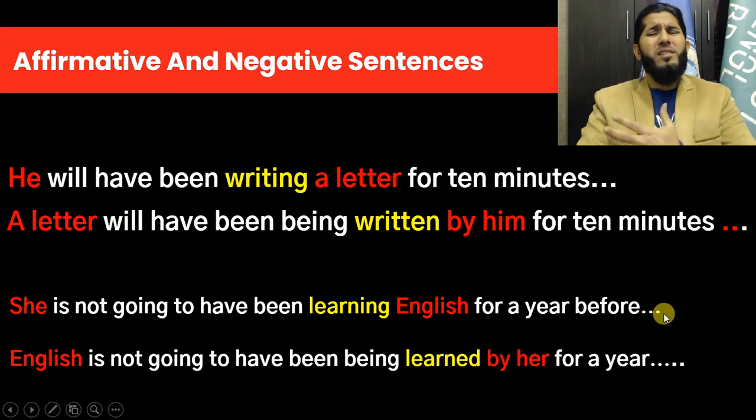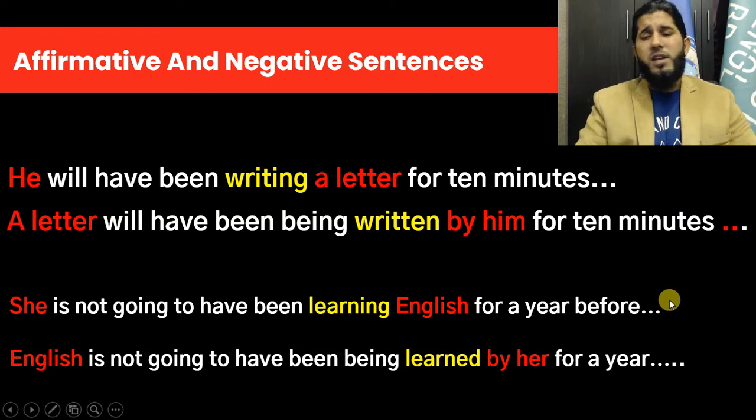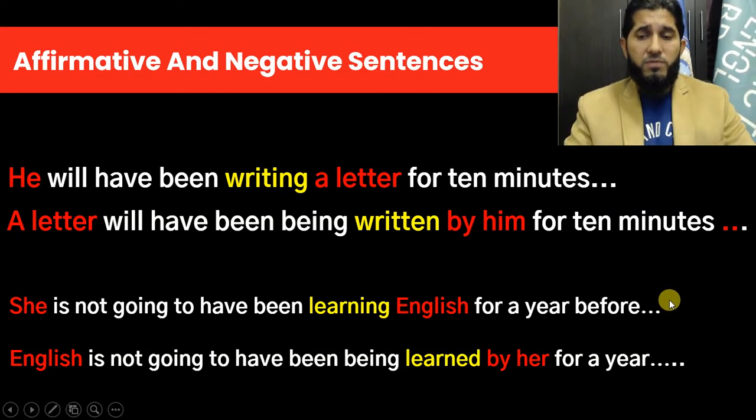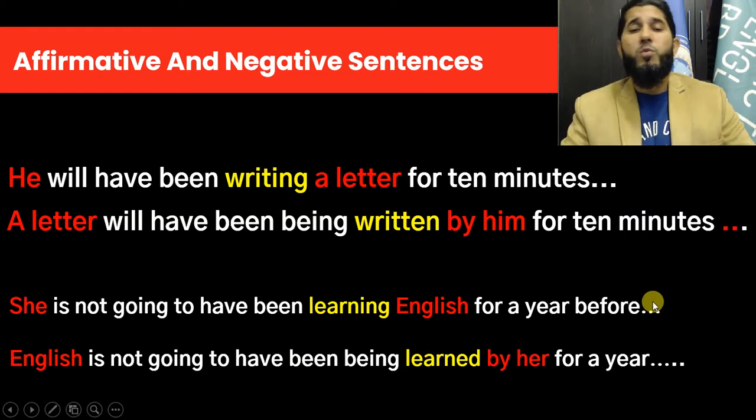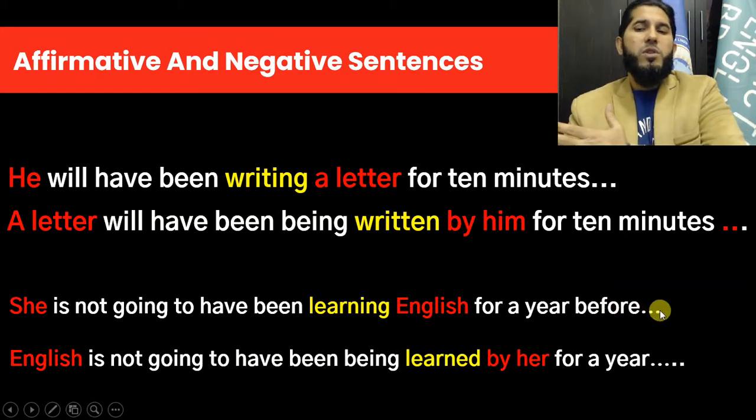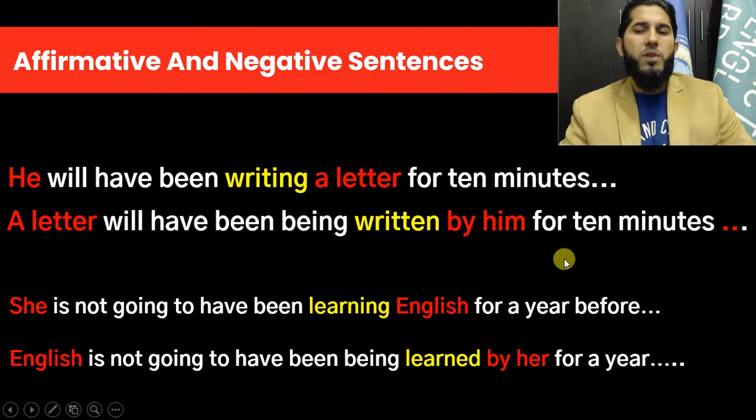You add something else. I mean, because you are trying to emphasize the duration of a continuous action before something else in the future, before a specific time or before another action. So before you may bring something like that, before 2025, before 2023, or before she graduates from university or something like that. But look at the structure.